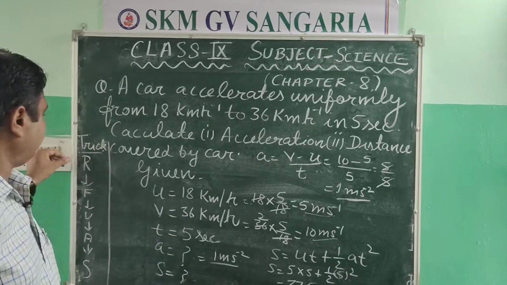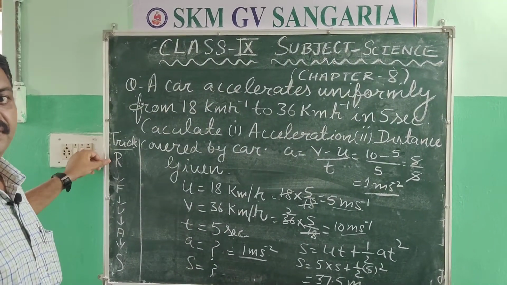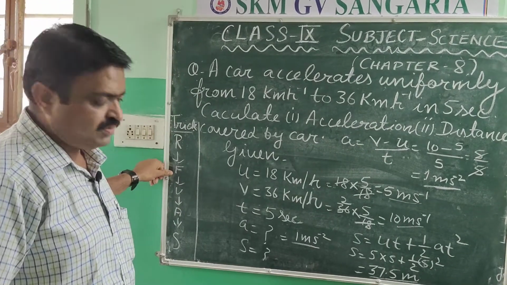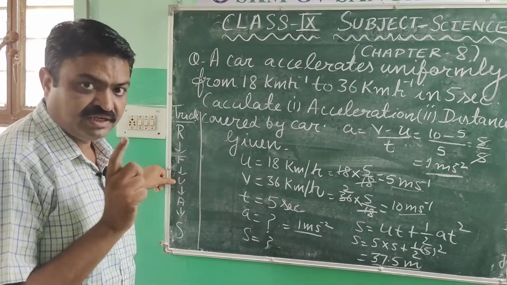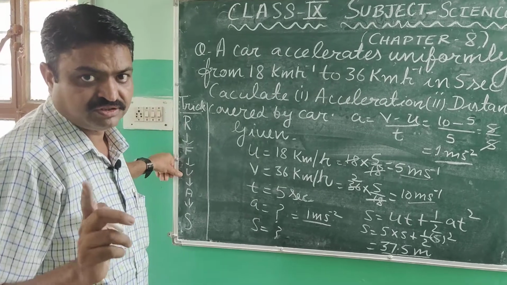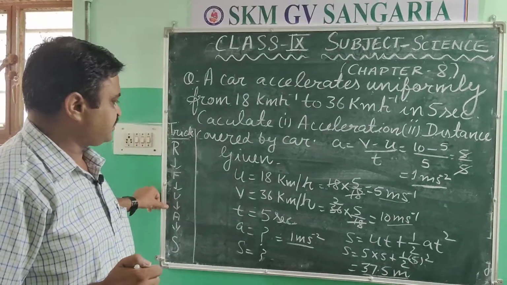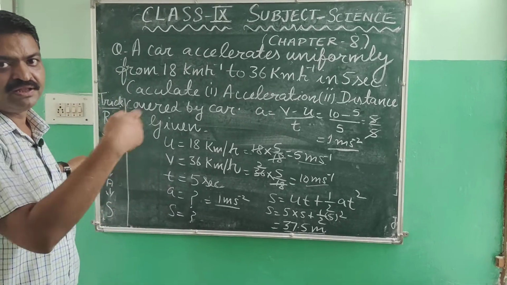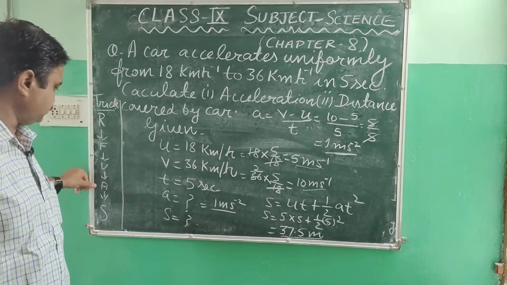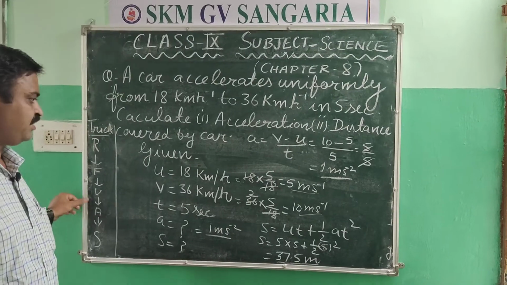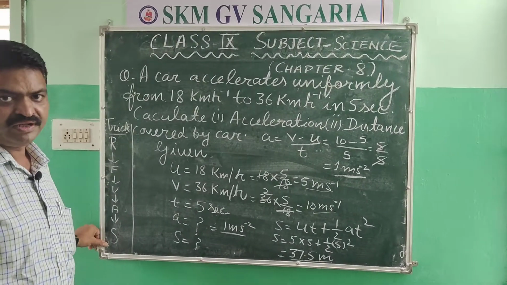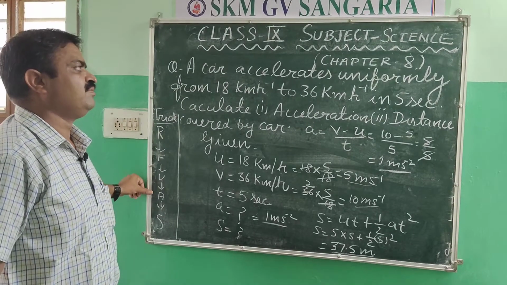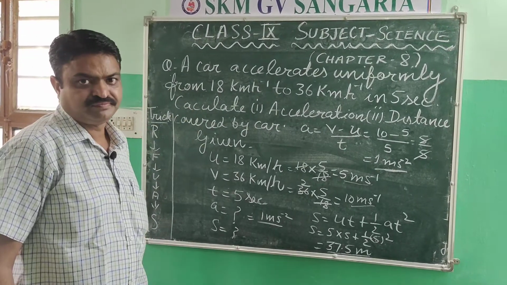First, read the question. After that, find the physical quantities that are given. After that, understand what is asked in the question. After understanding, apply the formula that you can use, and put in all those quantities that are given in the question. And after applying the quantities, you solve the problem. So with the help of this trick, you can easily solve.